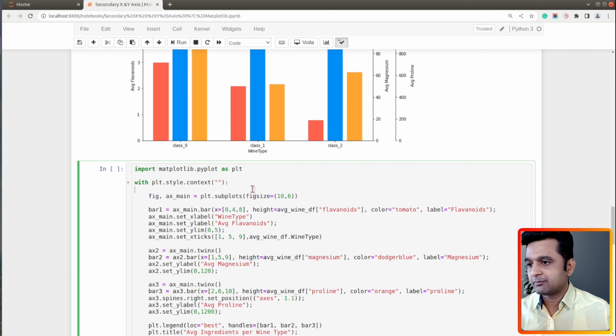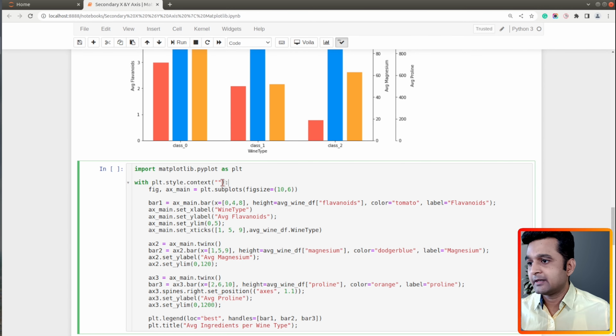So let me move our code, indent it, and in this context method we can specify various themes which are available from Matplotlib. Matplotlib has ready-made themes for a few libraries like Seaborn and ggplot2. Then there is a theme for the famous blog named FiveThirtyEight, which we will use for our purpose.